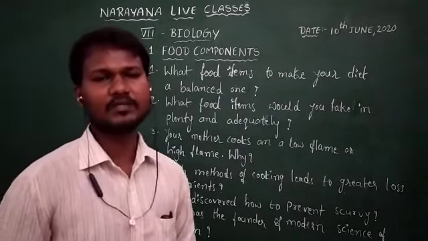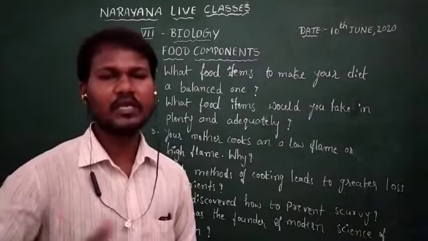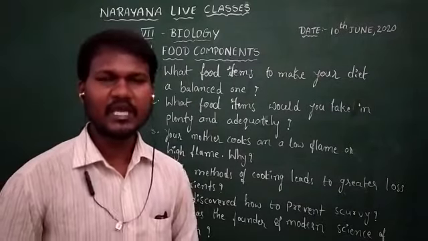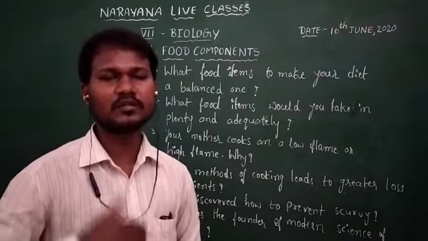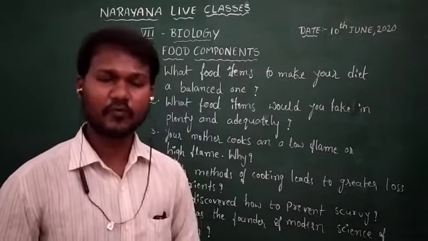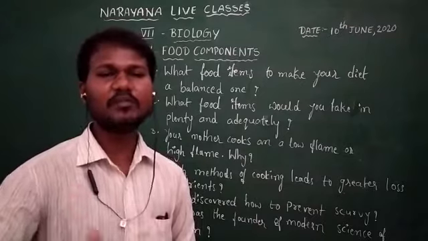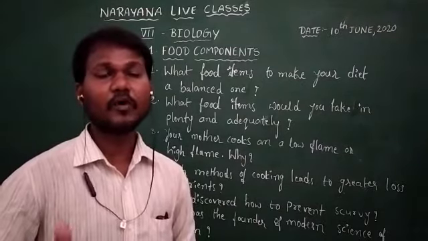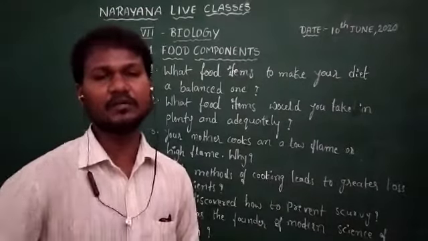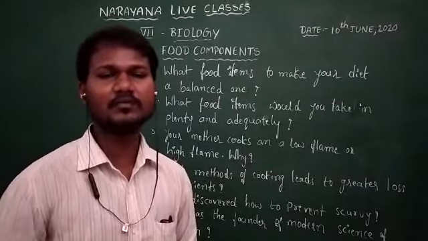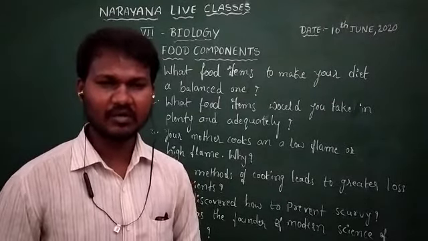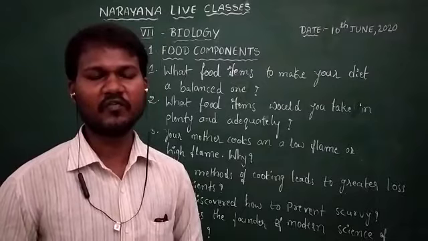Another food item is roti, which is made up of carbohydrates. Another is dal, which is made up of proteins. Other food items like vegetables and fruits are made up of vitamins and minerals. And coming to the last item, ghee and butter, which are made up of lipids.